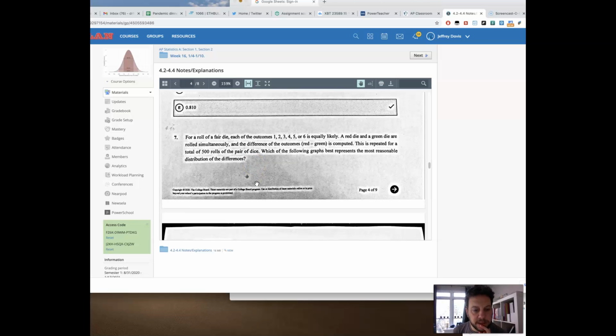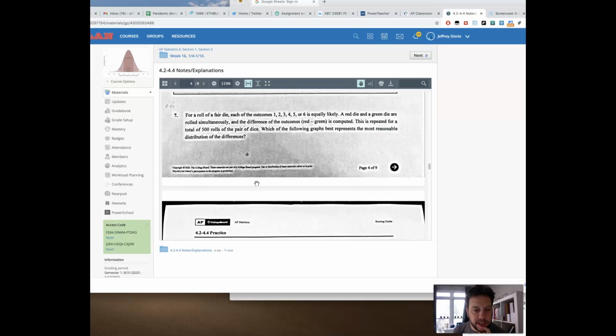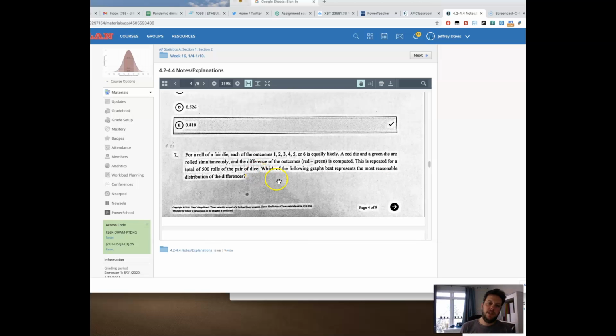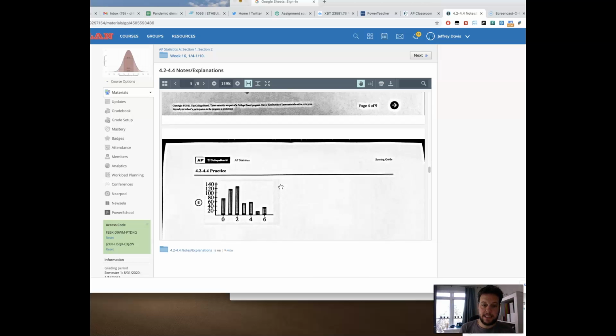Number 7. So this is more like a tree. I'm just kind of starting to get into it. So here they're saying roll a die, roll another die, and then subtract.